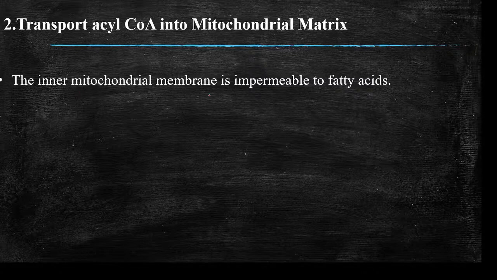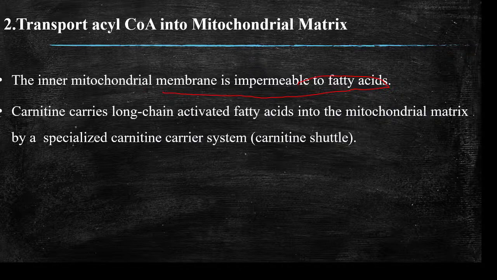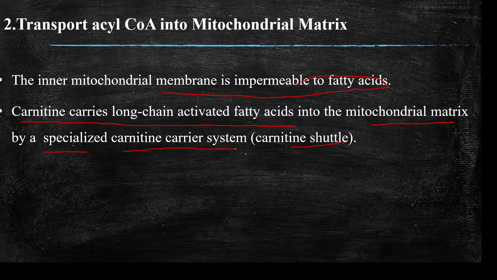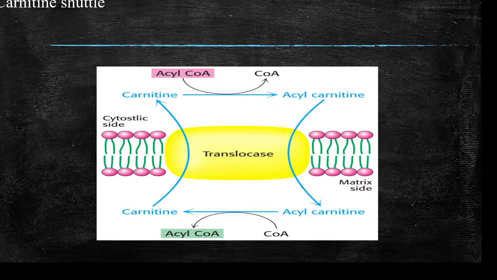The inner mitochondrial membrane is impermeable to fatty acids. So the next step is the transport of acyl-CoA into the mitochondrial matrix. Carnitine carries the long chain activated fatty acids into the mitochondrial matrix by a specialized system known as the carnitine shuttle, or what we call the carnitine carrier system.